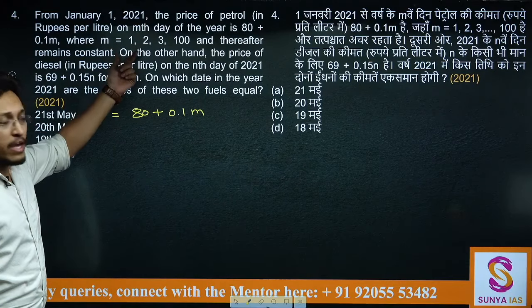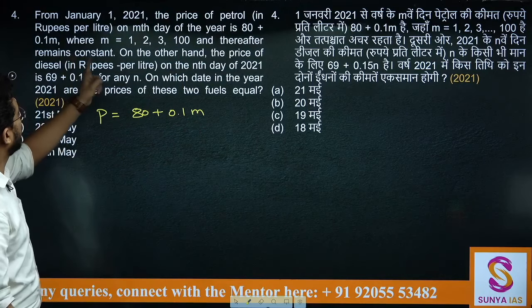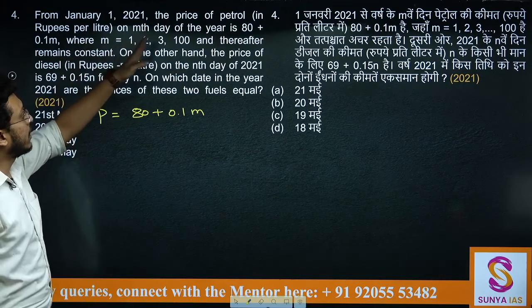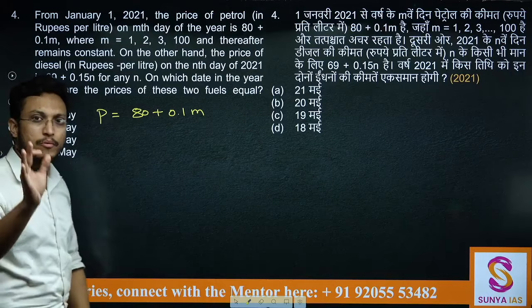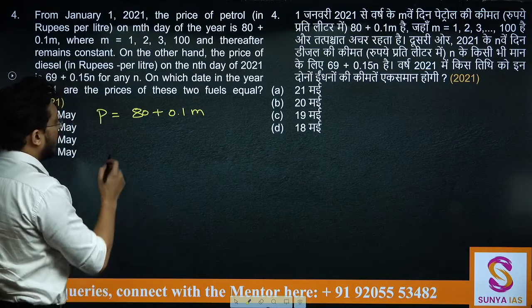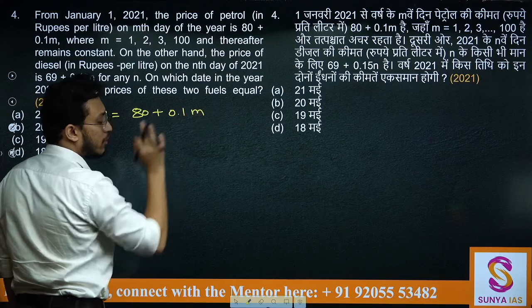Now m varies from 1 to 100 only. ठीक है, 100 के बाद नहीं बढ़ रहा है, and thereafter it remains constant. So after 100th day it remains constant. Let's see what price will be on the 100th day. So if m is 1 it will be 0.1 only. If m is 2 it will be 0.1 into 2.